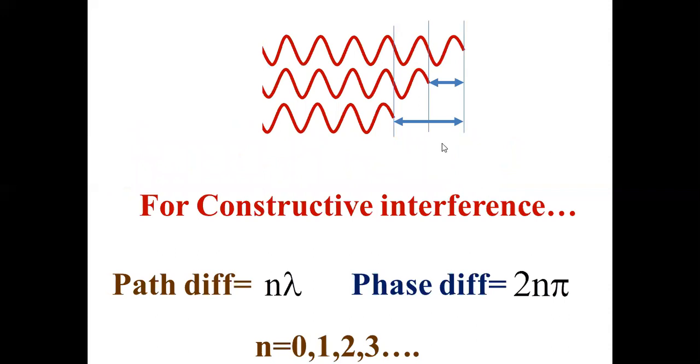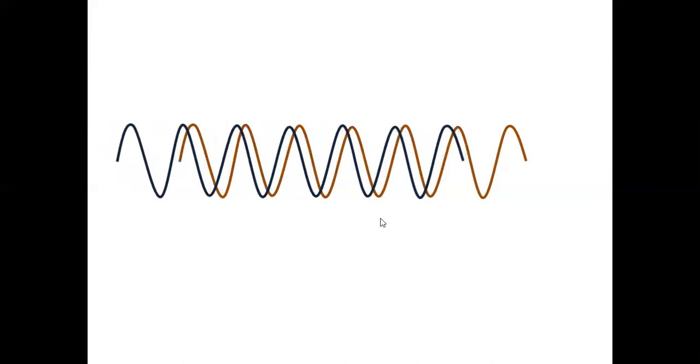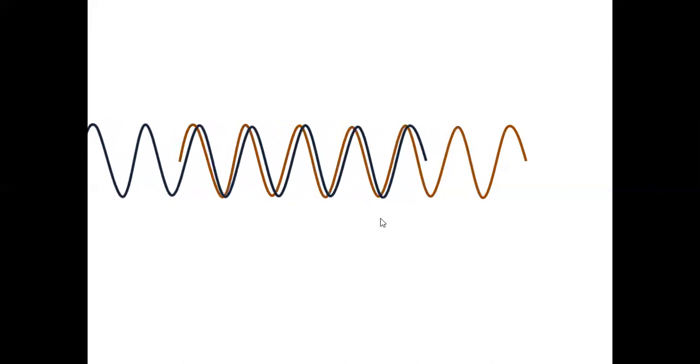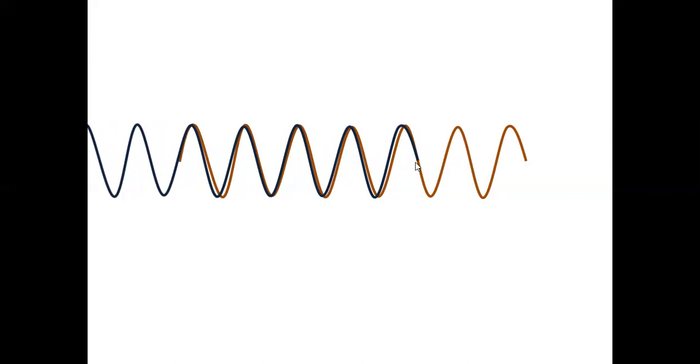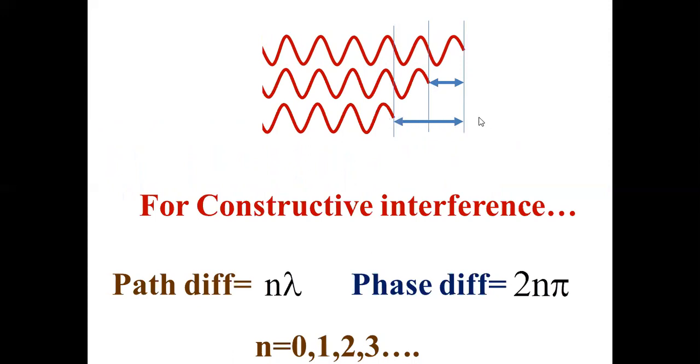For constructive interference, you need a path difference of n lambda. Did you understand that? You should have an exact difference of lambda, like this, like this, like this. So there is a 2 lambda difference here. For example, here, see, this is 1 lambda. This is a 2 lambda difference, right? From this wave, this is 1 lambda. From this wave, this is 2 lambda. This wave is traveling 2 lambda less. This wave is traveling 1 lambda less.